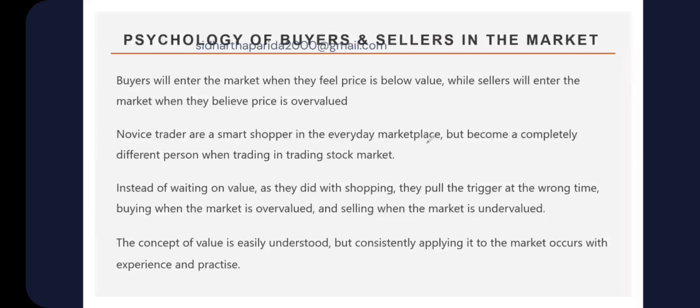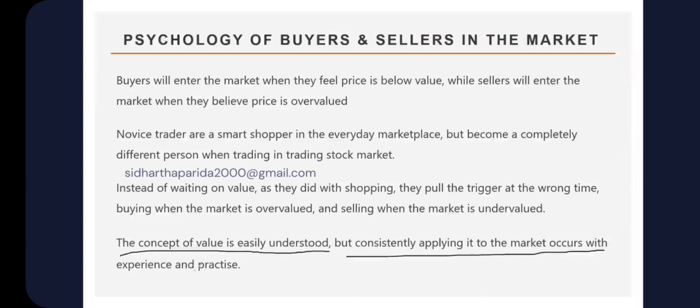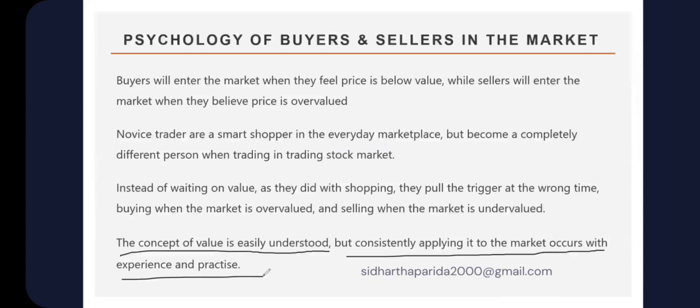So that is the mistake people make in the stock market. Instead, you should buy when the market is undervalued, and you should sell when the market is overvalued. Just like the shopping example, buy when there is a discount, when there is an offer. The concept of value is easily understood, but consistently applying it to the market comes with experience and practice. Whatever I said, many people have already understood what I mean by value area, shopping, discount, bargain, offers, right?